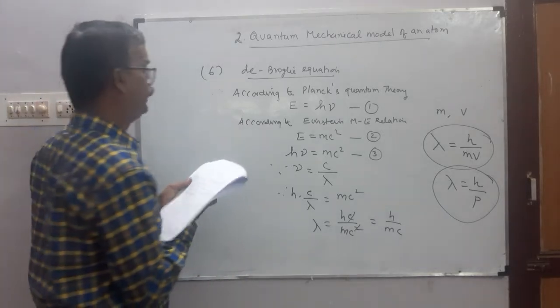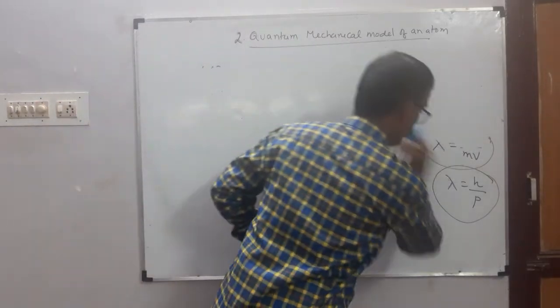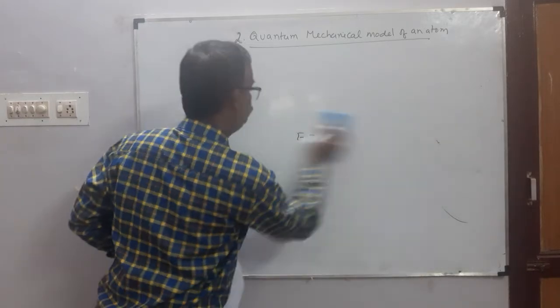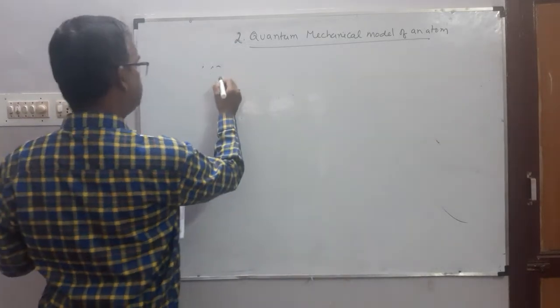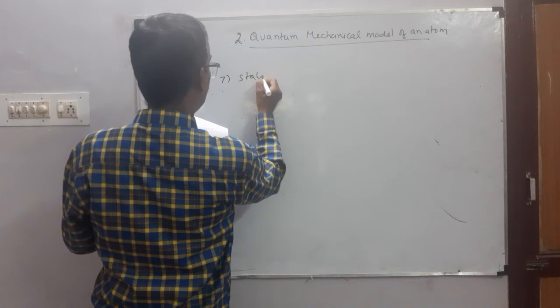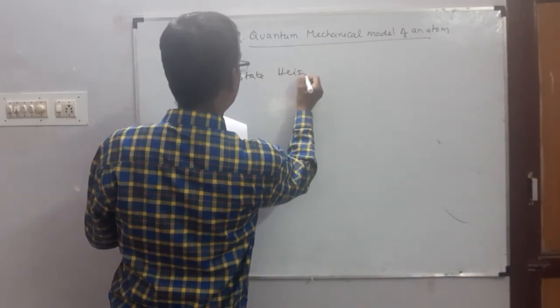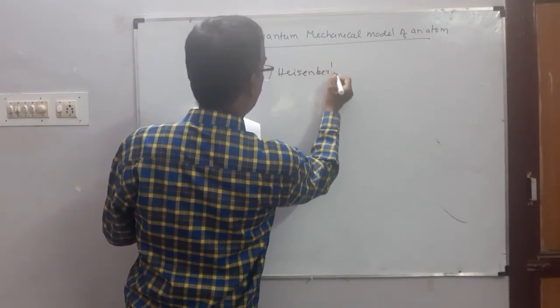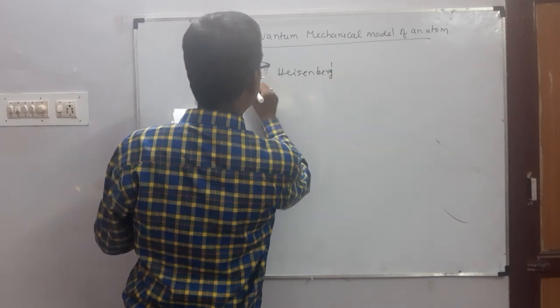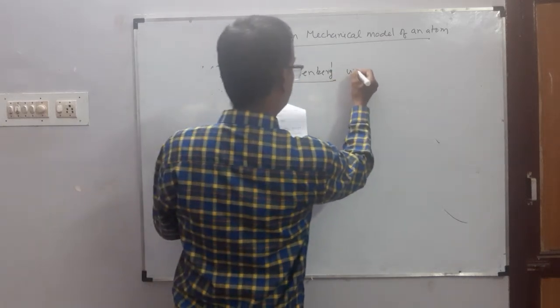Last, seventh question: State Heisenberg uncertainty principle.